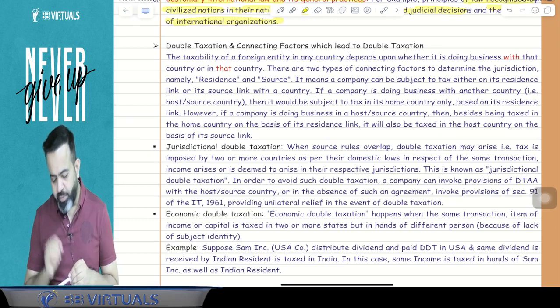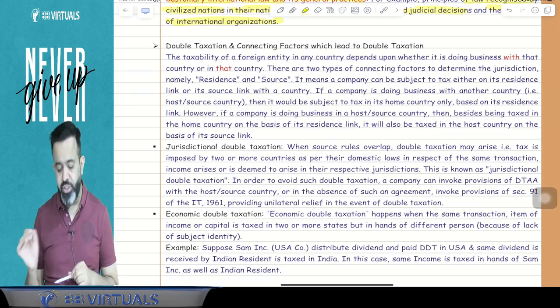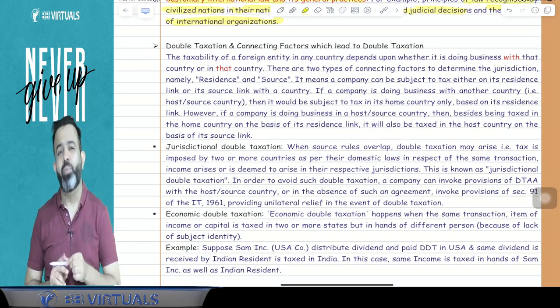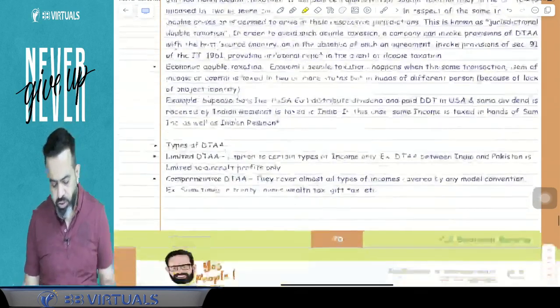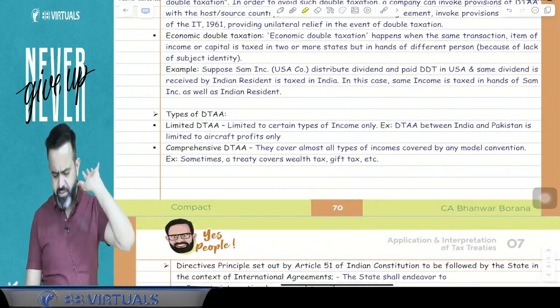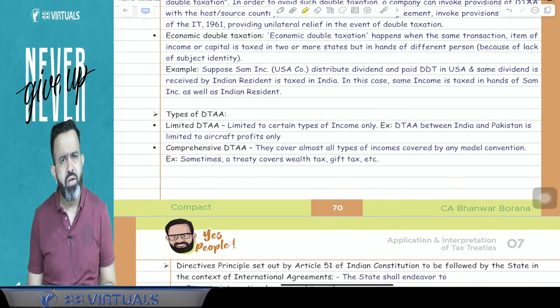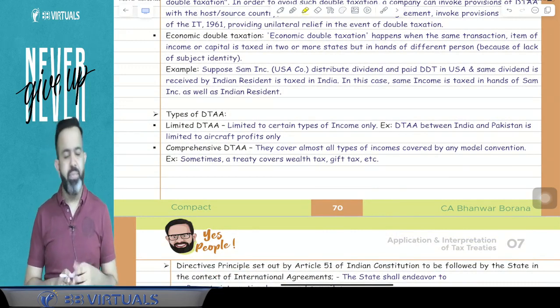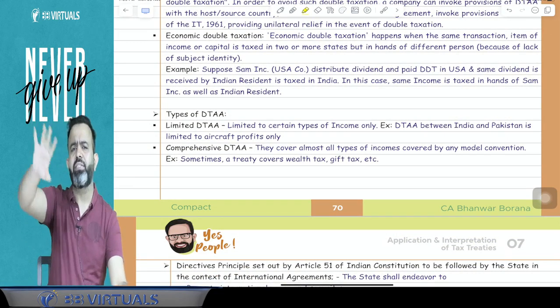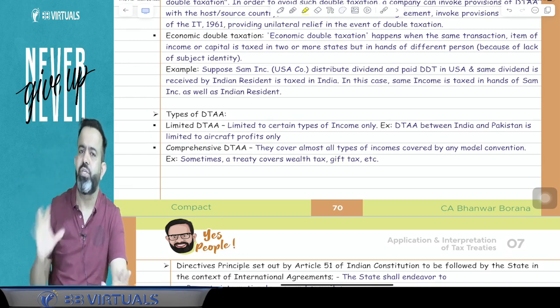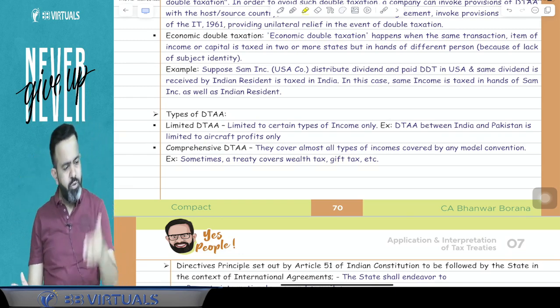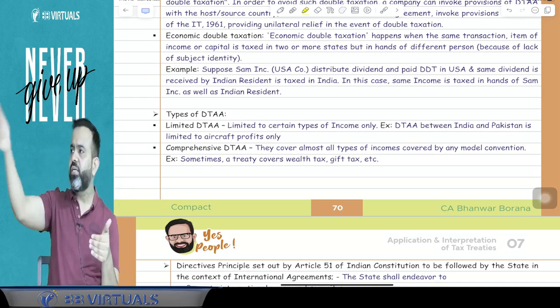Now guys, there are two types of double taxation. One is jurisdictional double taxation and one is economic double taxation. Jurisdictional double taxation means, whatever double taxation we have discussed till now is called jurisdictional double taxation. Suppose you are a resident of one country, and you are earning income from another country.